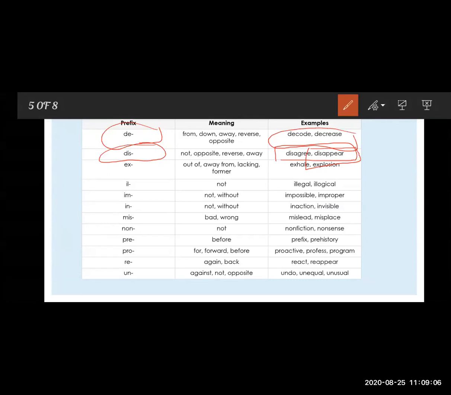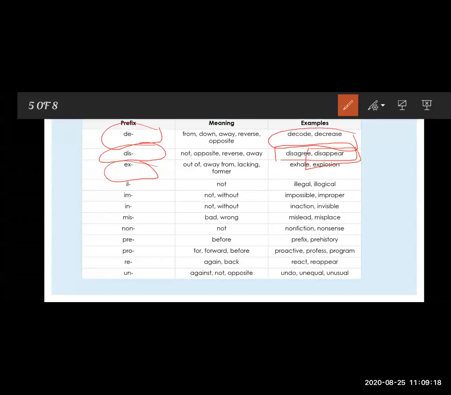Now see the next example here, prefix ex. Sometimes we use the prefix ex with a word. So what is the meaning of ex? Ex means out of, away from, lacking or former. So see here some examples, excel and explosion. Here we use ex as a prefix to the base words cel and plosion.